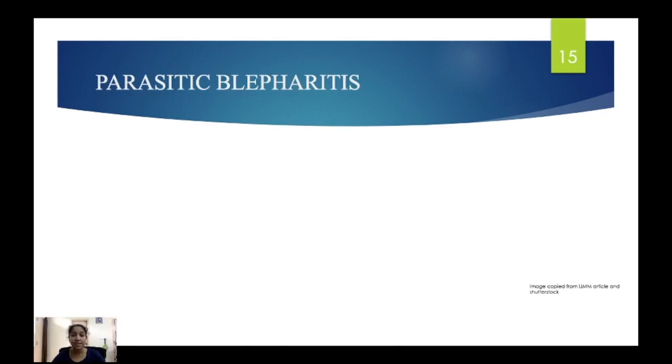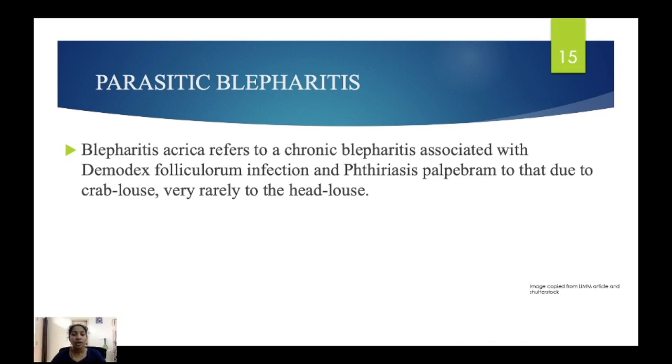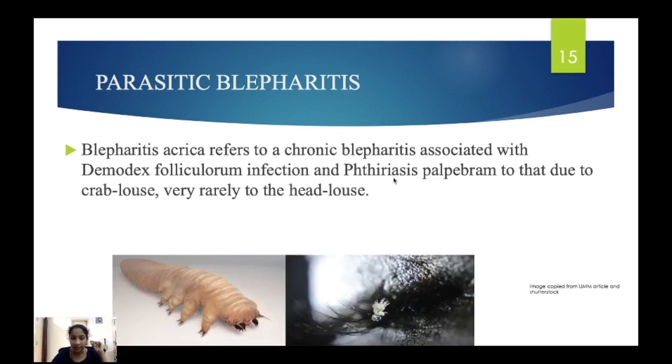Next comes the parasitic blepharitis. Here it refers to chronic blepharitis associated with Demodex folliculorum infection and Pediculosis palpebrarum, due to crab louse, very rarely the head louse. Lice, you all know lice in the head, right? Like that, some small insects are there, Demodex and Pthirus. See these two, Demodex and Pthirus. These can cause parasitic blepharitis.